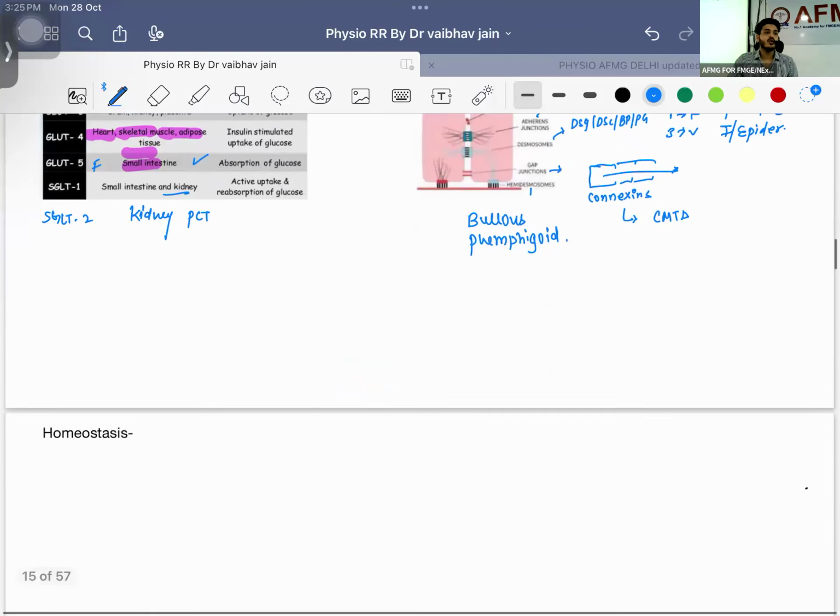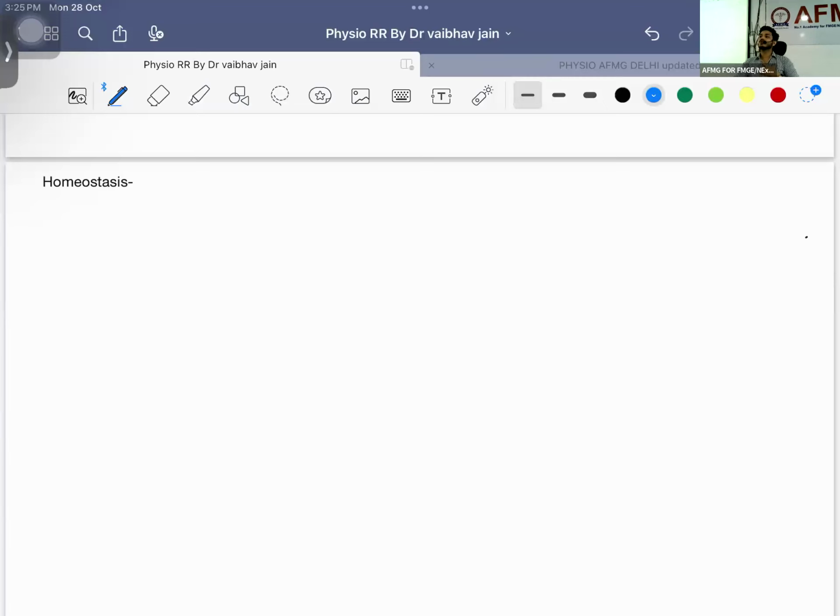Okay. Do you understand this? Okay. Next is homeostasis. Homeostasis means what? Maintenance of internal body environment as compared to the external body environment. This is known as homeostasis. External environment to internal environment, right? We are having negative feedback for this. We are having positive feedback for this. And we are having feed forward.